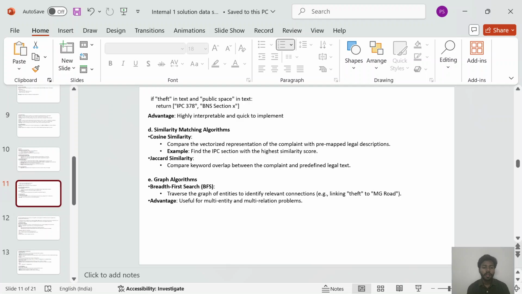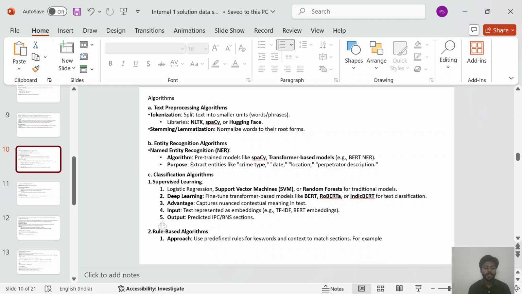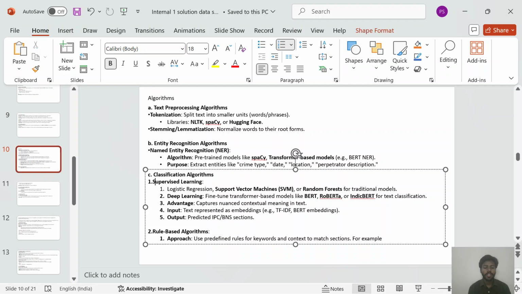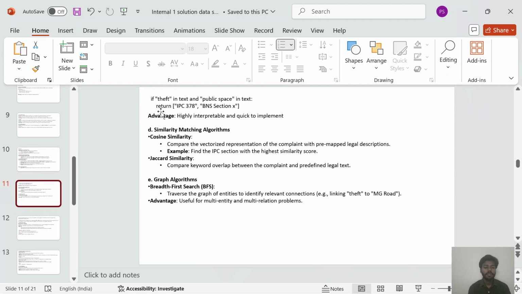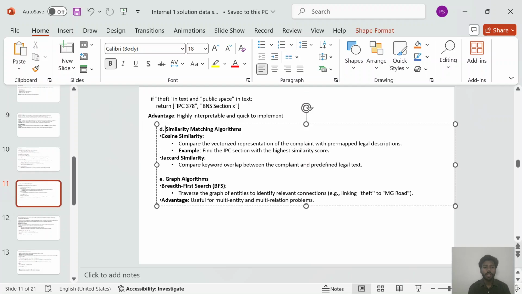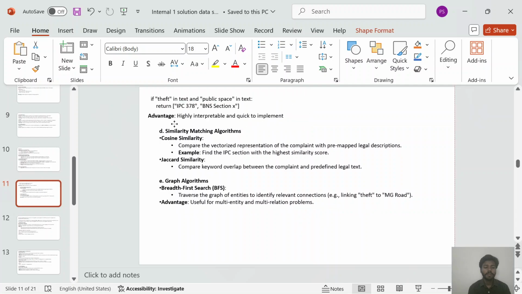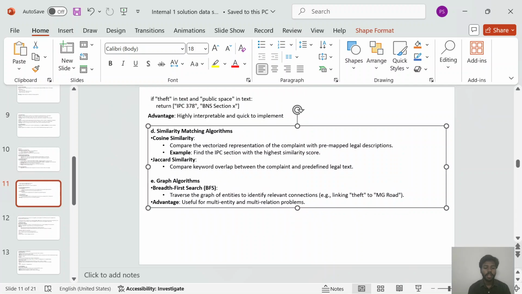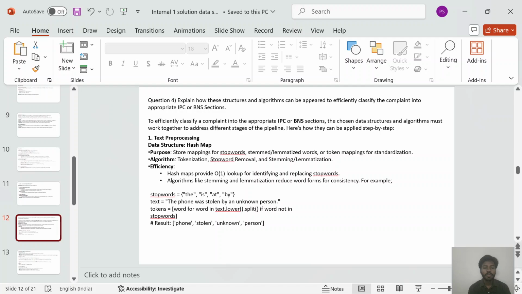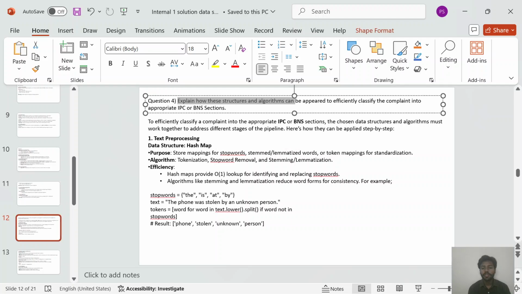And second is rule based algorithm. Now third is classification algorithm, and after that fourth is similarity matching algorithm, and after that, graph algorithm is last, in which breadth first search is coming, and their advantage is useful for multi-entity and multi-relation problems.